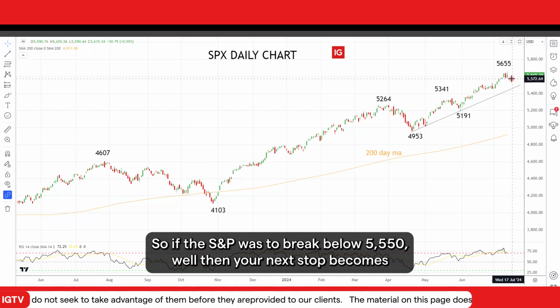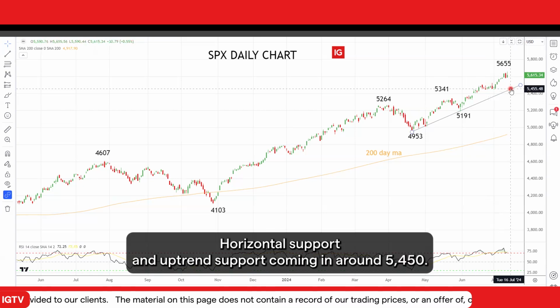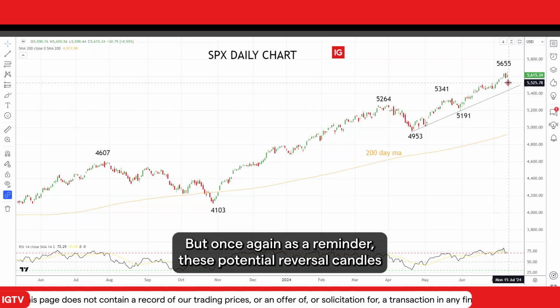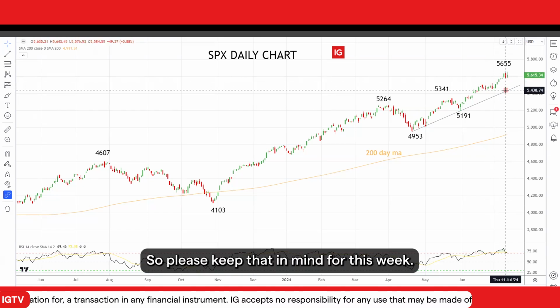So if the S&P was to break below 5,550, well, then your next stop becomes this support area here, horizontal support and uptrend support coming in around 5,450. But once again, as a reminder, these potential reversal candles don't mean anything at all until you see some downside follow through. So please keep that in mind for this week.